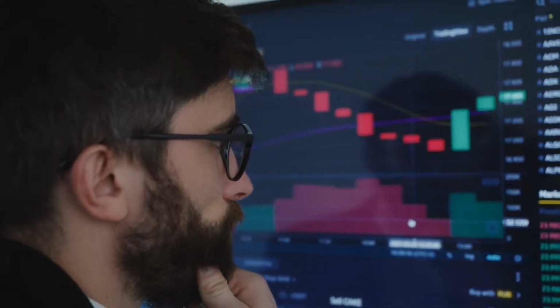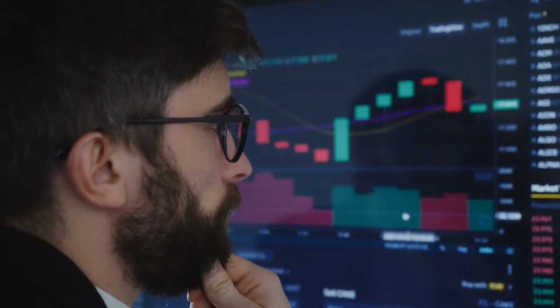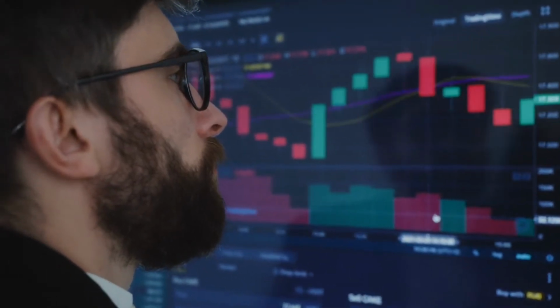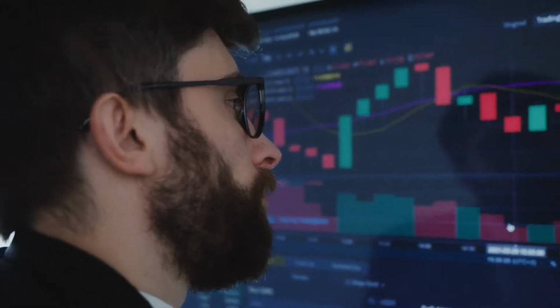Looking at the ROE in just the last year isn't enough. The investor should view the ROE from the past 5 to 10 years to analyze historical performance.